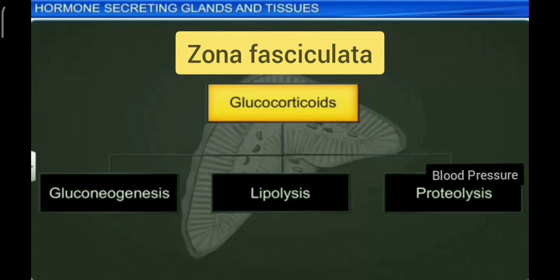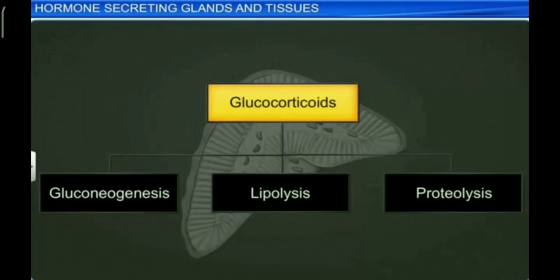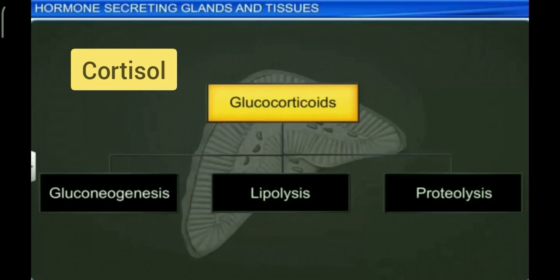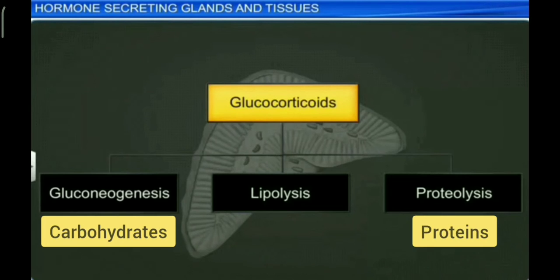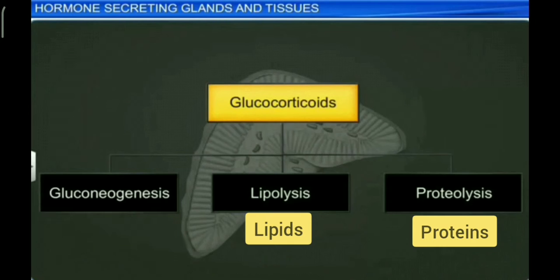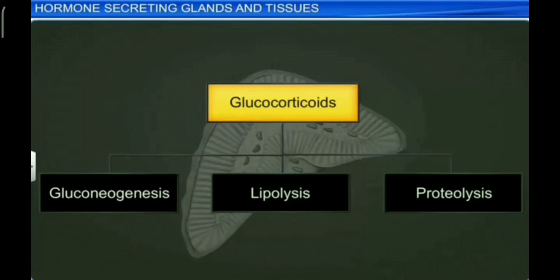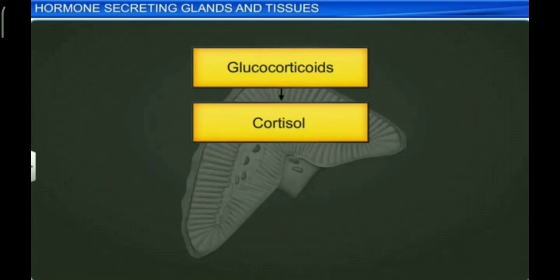Zona fasciculata is responsible for secretion of glucocorticoids like cortisol, which regulates the metabolism of carbohydrates, proteins and lipids. That is, it helps in gluconeogenesis, lipolysis and proteolysis. Cortisol is an important glucocorticoid. It is responsible for increase in blood glucose level.